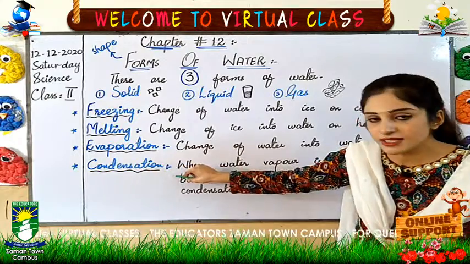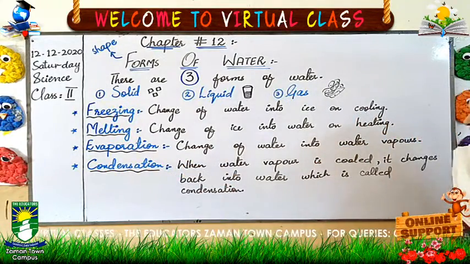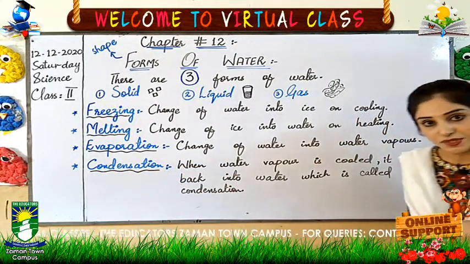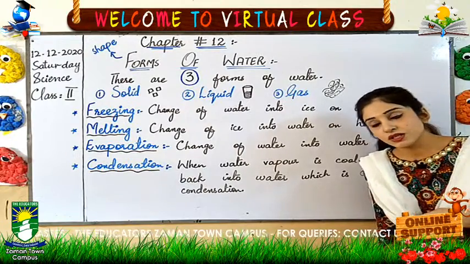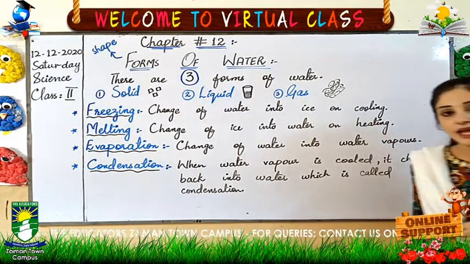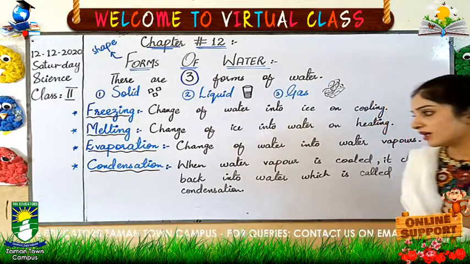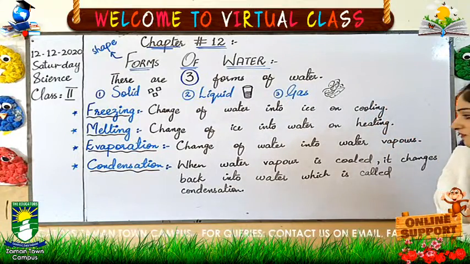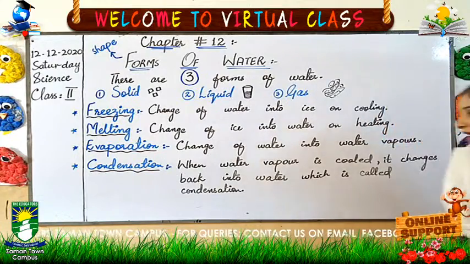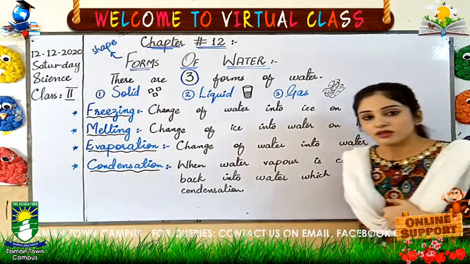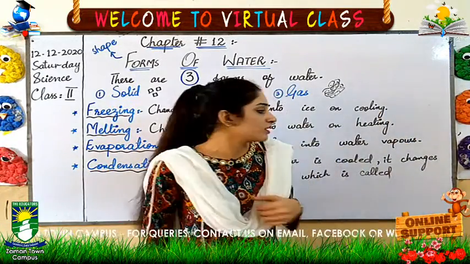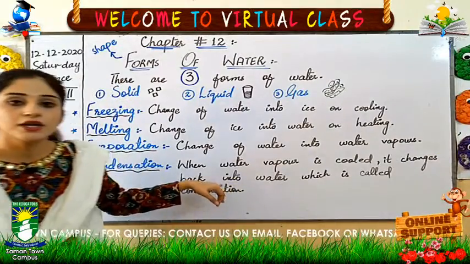Evaporation and condensation. So what is evaporation? Change of water into water vapors is called evaporation. It happens on heat or with the help of sunlight. Now the last one is condensation. When water vapor is cooled, it converts back into water. That is called condensation. This process happens on cooling.